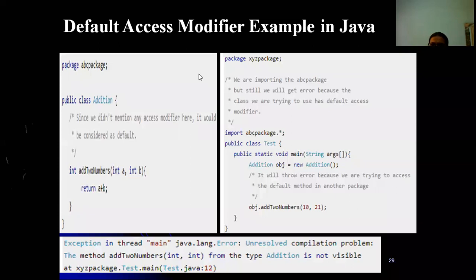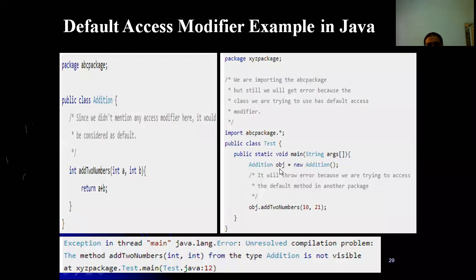So here we have another package. This is the ABC package, and here we have not specified any access modifier. And this is another package called XYZ. Within that XYZ, we are importing the ABC package. The ABC package has a class Addition and addTwoNumbers. So you can make use of this while importing the ABC package. Okay.